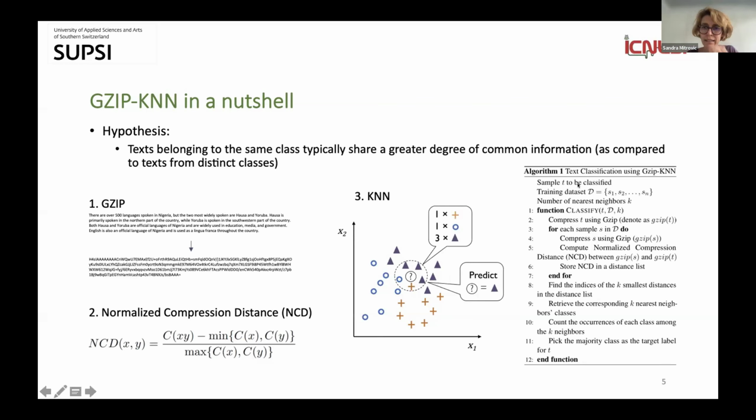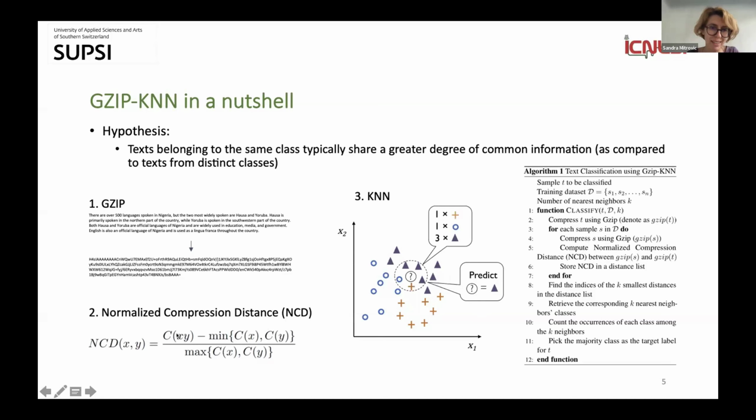So, very quickly, how it works: we compress a text, and then for each sample in the training data set, we compress that sample and compute the normalized compression distance between these two compressed versions.